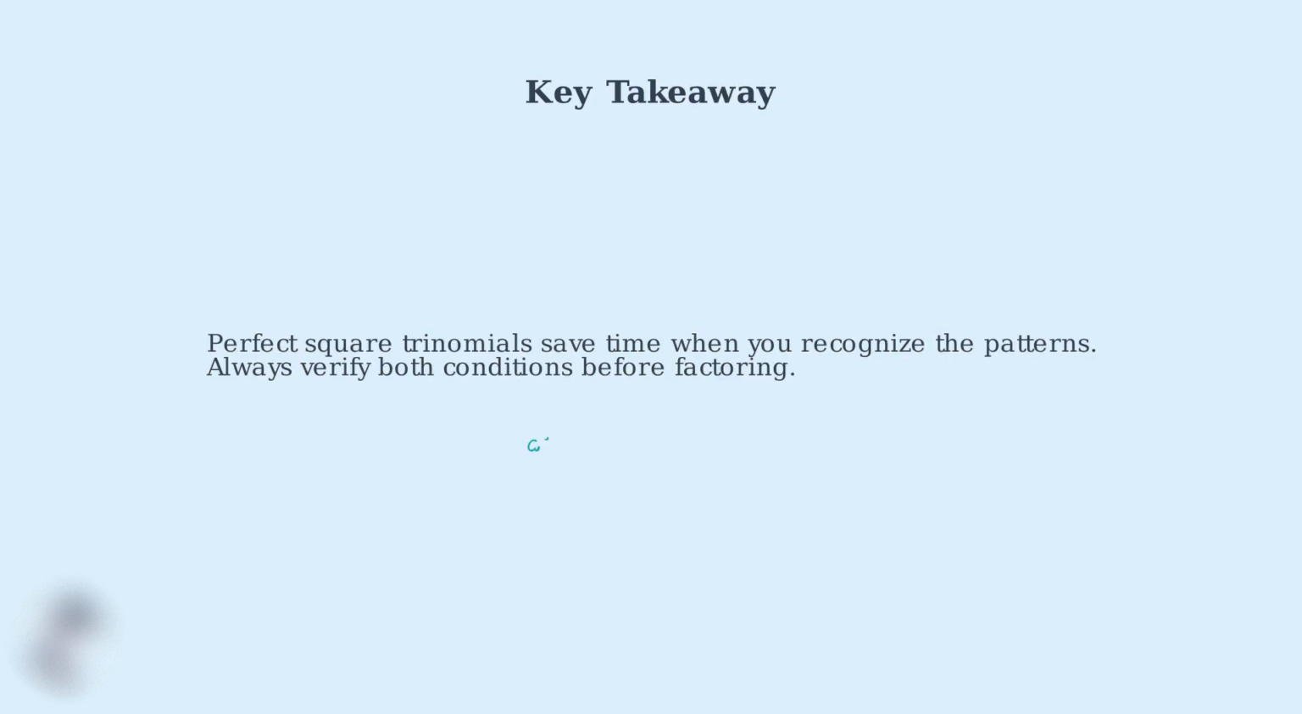The key takeaway is that recognizing perfect square trinomial patterns can save you significant time. Always verify both conditions, that the first and last terms are perfect squares, and that the middle term follows the 2ab pattern. Remember these two essential patterns for future factoring problems.